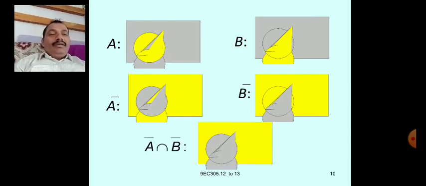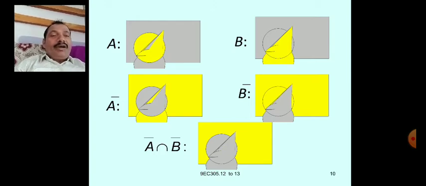And A bar intersection B bar is the common characteristics of the two figures, the A bar figure and the B bar figure. What is the common? If you observe, the common color of both you have to take. That is the part.